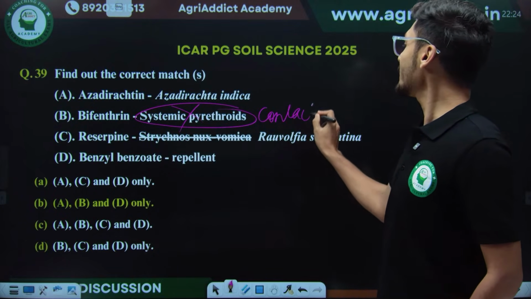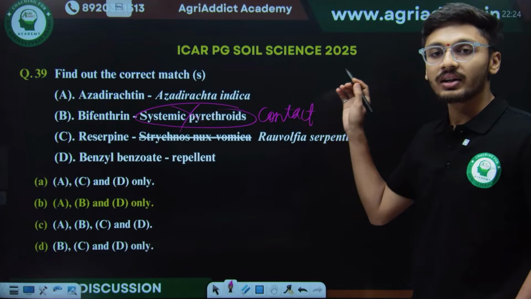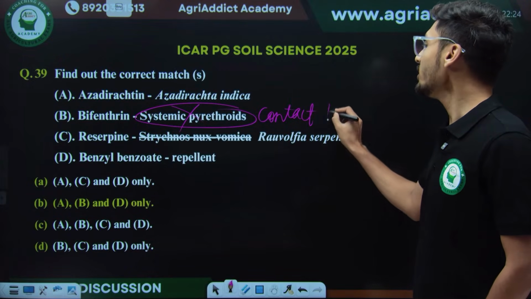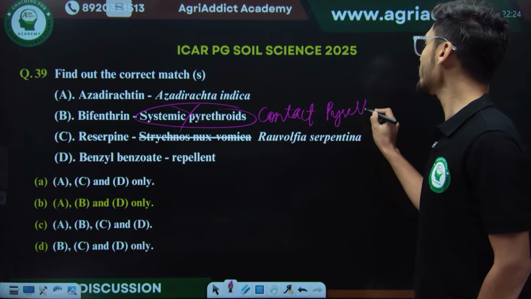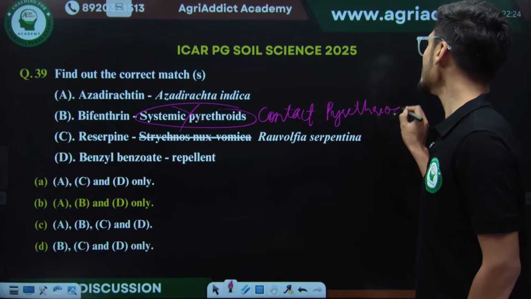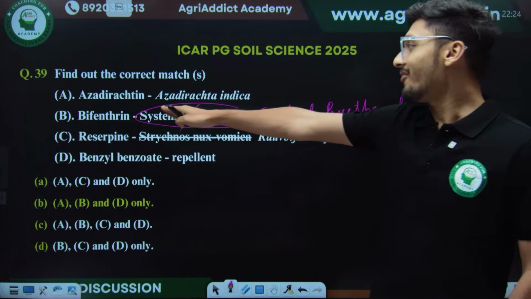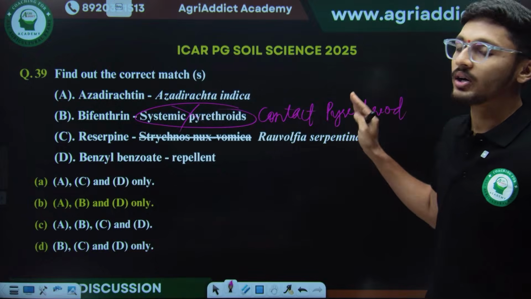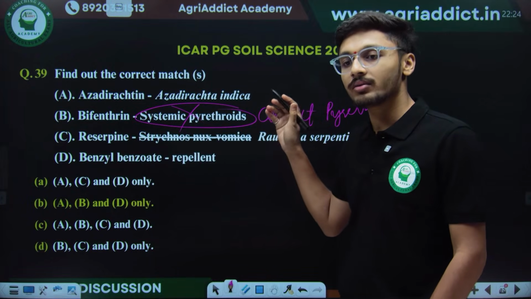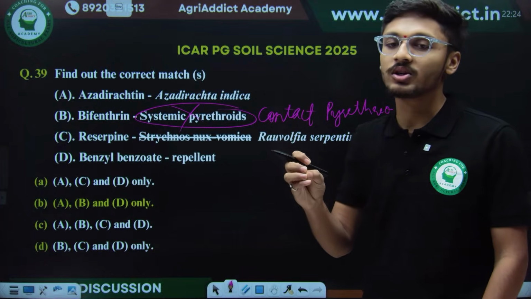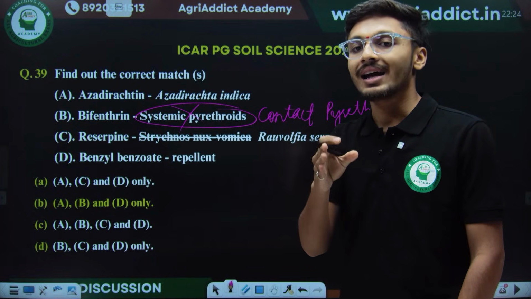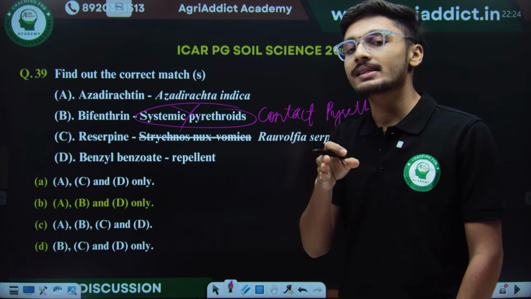So if this year a question comes and there is an option like contact pyrethroid, just go with it, because according to standard books for agricultural chemicals, bifenthrin is a contact pyrethroid. I have re-verified it from our entomology mentor who covered classes for insecticides, Ritik sir.